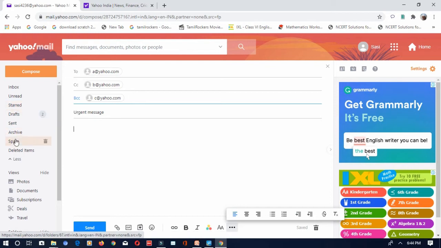Next comes the spam folder. It will have the emails which are being sent to you with a bad intention. We can say junk mail or spam mail.